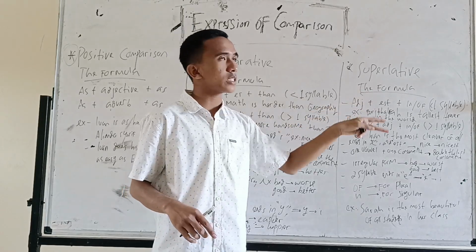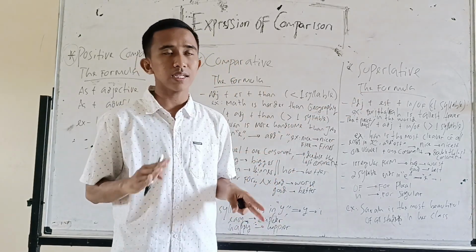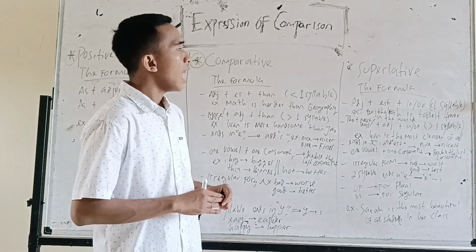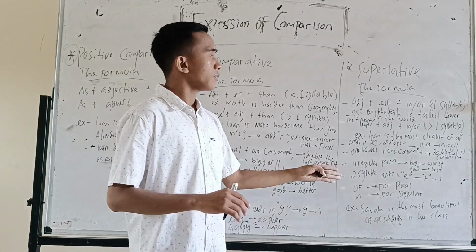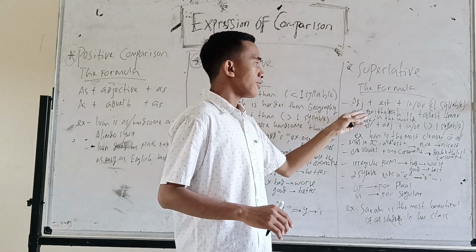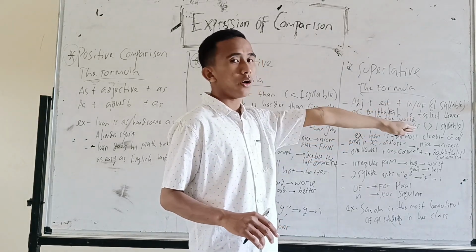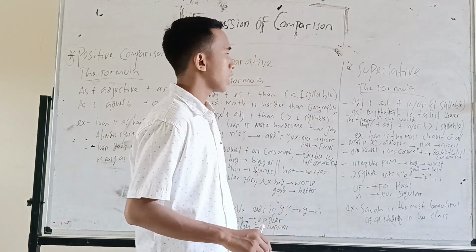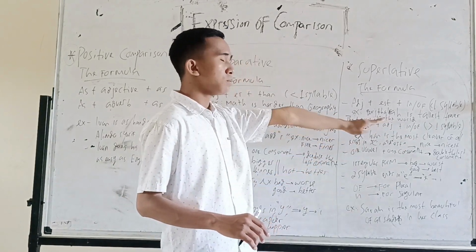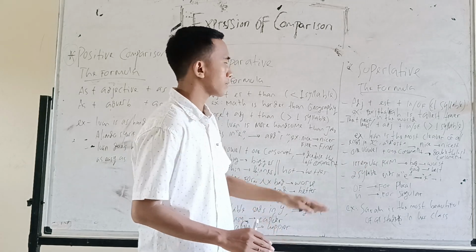Next, superlative. Superlative is to compare one thing with the things in a group. The formula of superlative: number one, the plus adjective plus est plus in or of for one syllable. For example, Burj Khalifa is the tallest tower in the world.